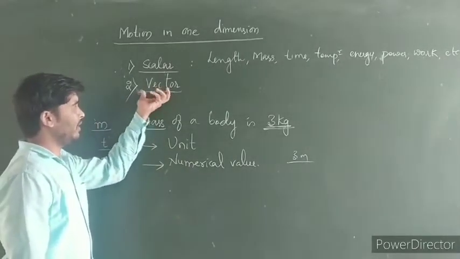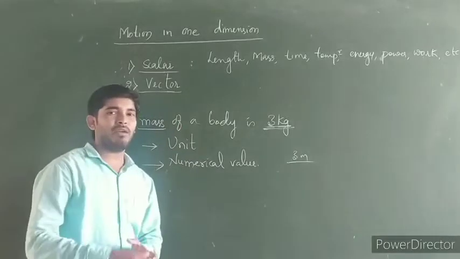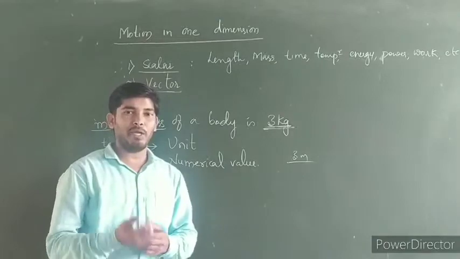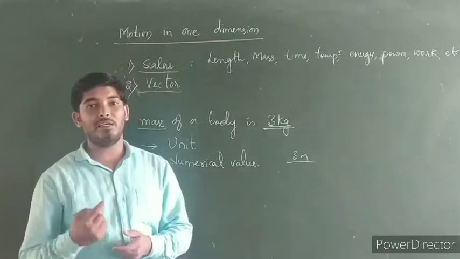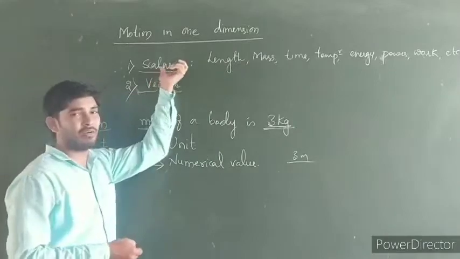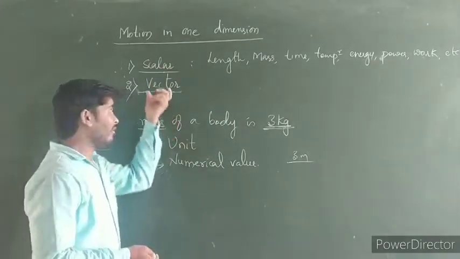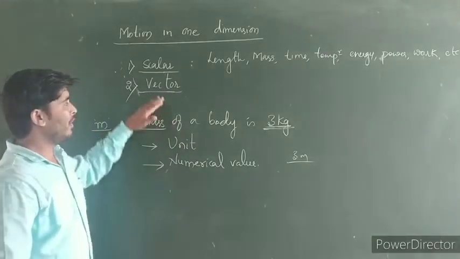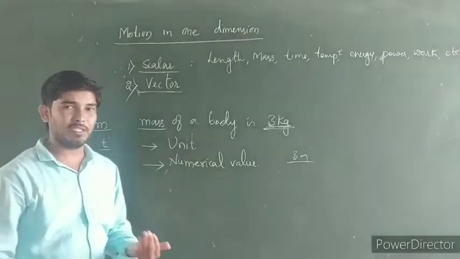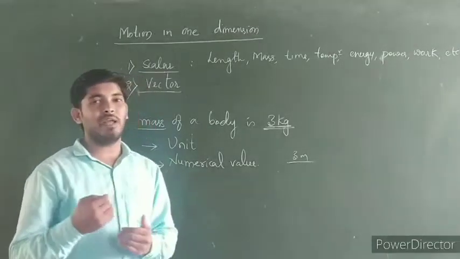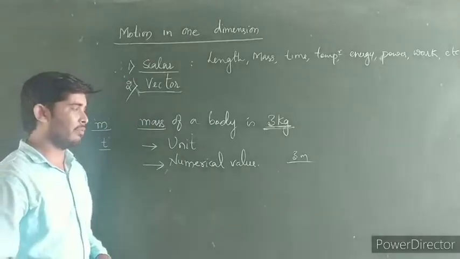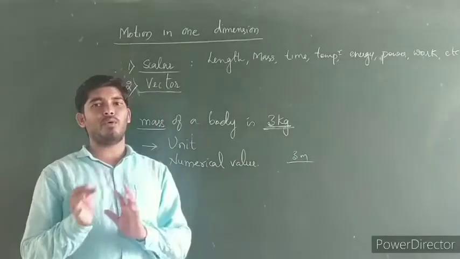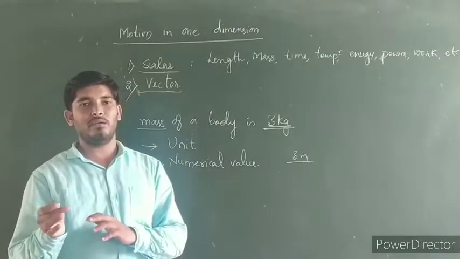Now come to the second one, vector quantities. Vector quantities are the quantities which can be expressed by both magnitude as well as direction. Scalar quantities do not have any specific direction, but vector quantities have a specific direction. Vector quantities are the quantities which are expressed by their magnitude as well as direction. For example, if we say that a body is displaced 5 meters from its point.